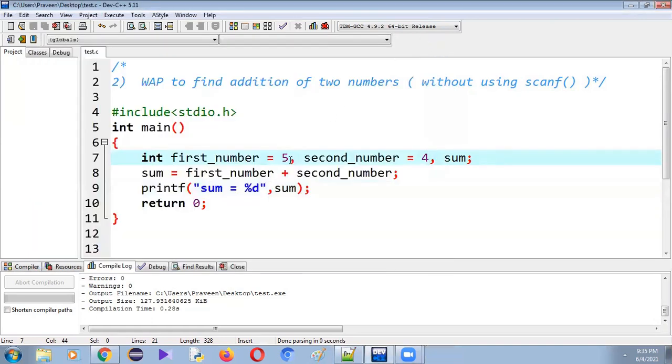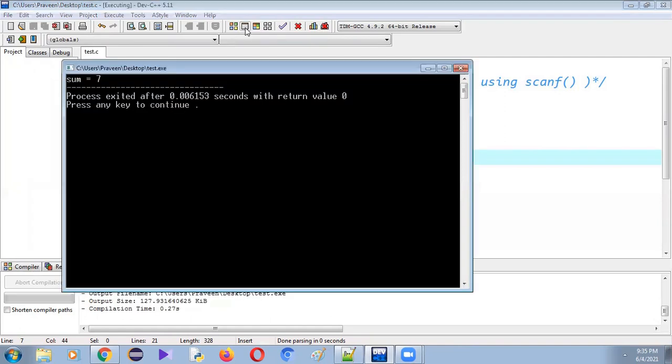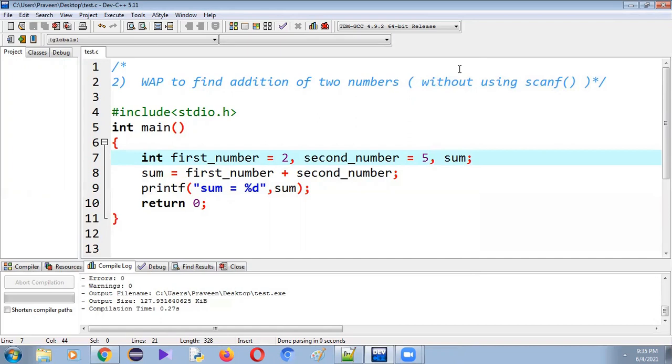Again, if I want to change the value, I make the changes. Again we have to save it, compile it and run it. So here I want to tell you that whenever we are changing the values of the variables, every time we have to save it, compile it and run it. That will be a burden to the programmer, isn't it? So to avoid that, it would be better to use scanf.